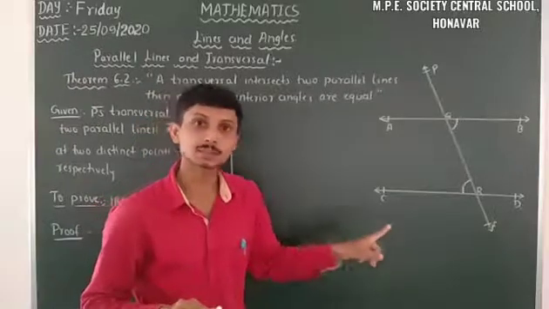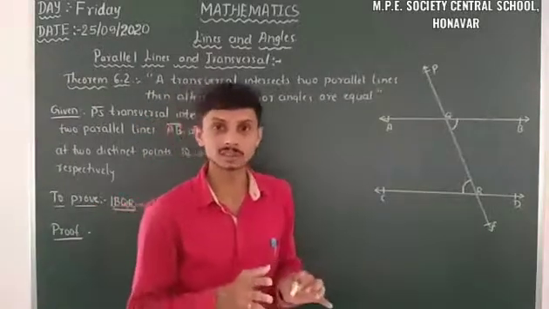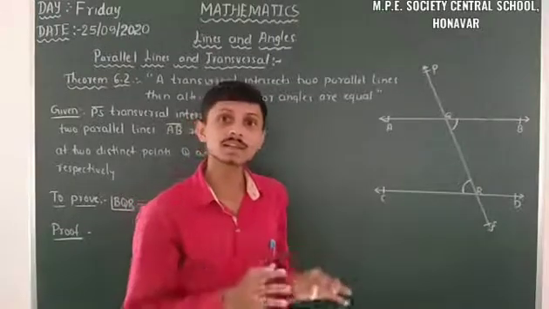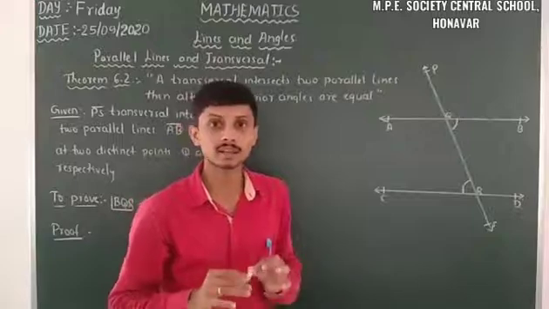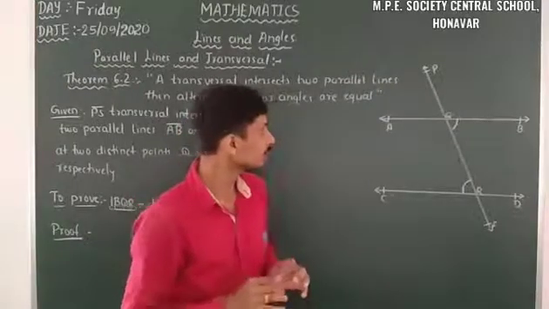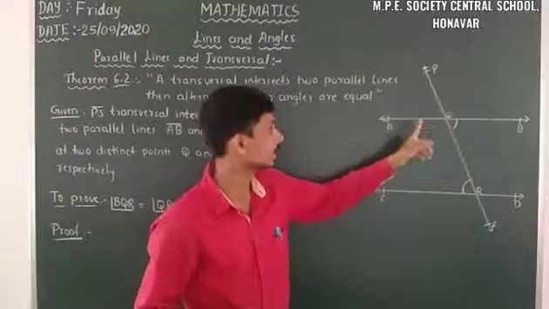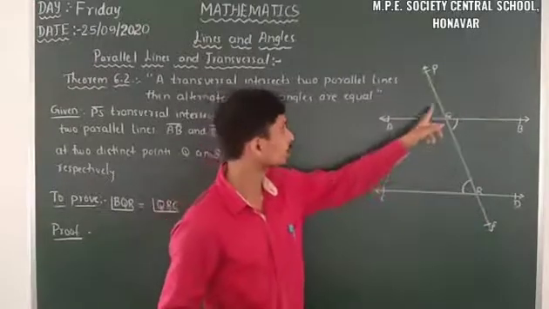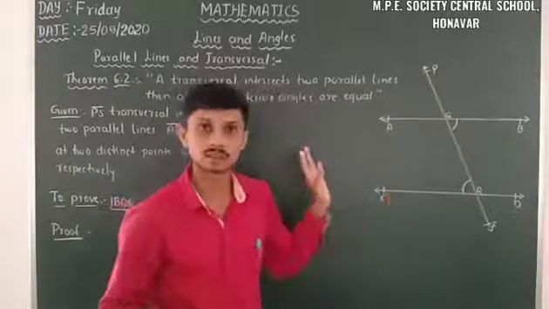Then axiom 6.3 tells us that when a transversal intersects two parallel lines, their corresponding angles are equal. I will take the first pair of corresponding angles, that is 1 is equal to 5, here angle PQA is equal to angle QRC.